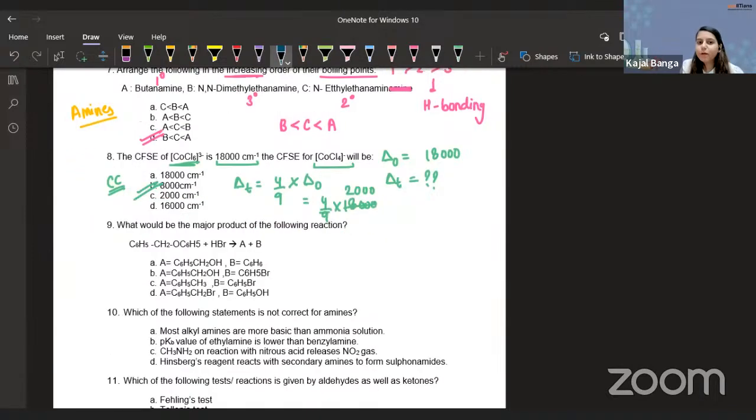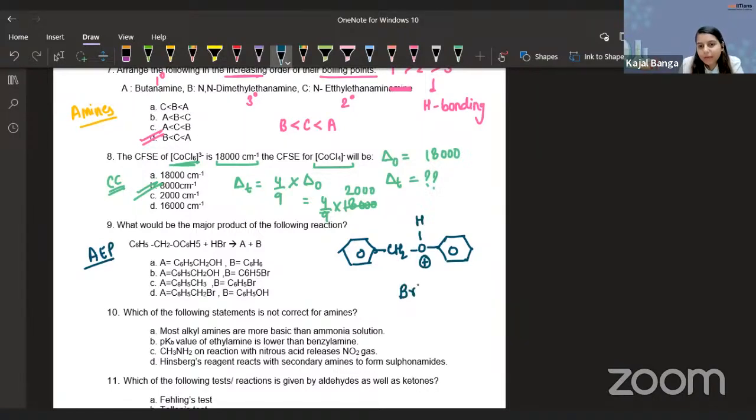What would be the major product of the following reactions? Okay, so guys, AEP, alcohol, ether, and phenol. Let's quickly jump to this question. Okay, so you have C6H5. Let me just draw the expanded version of this so you can easily visualize the thing. Okay, and we are adding HBr to this part. Okay, perfect. So we know in the first step what will happen. Protonation of this oxygen, OH positive.